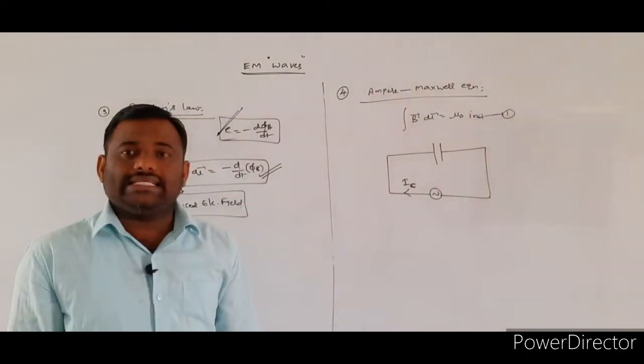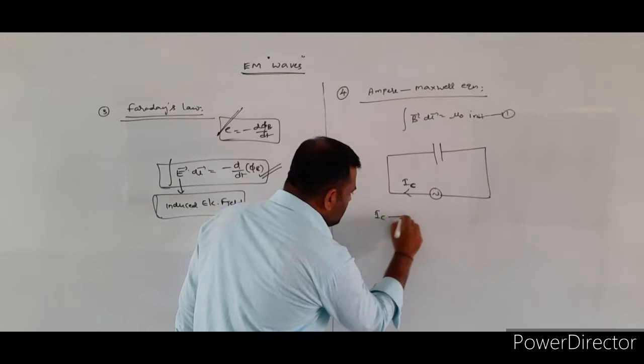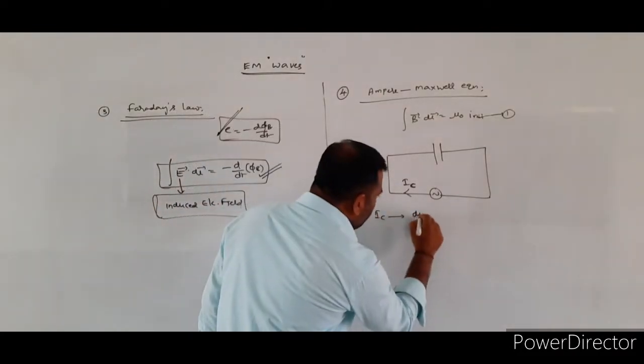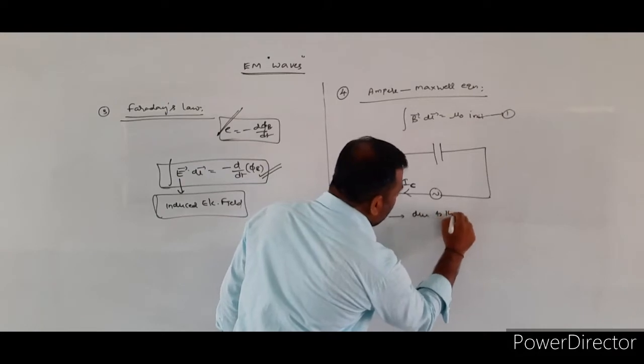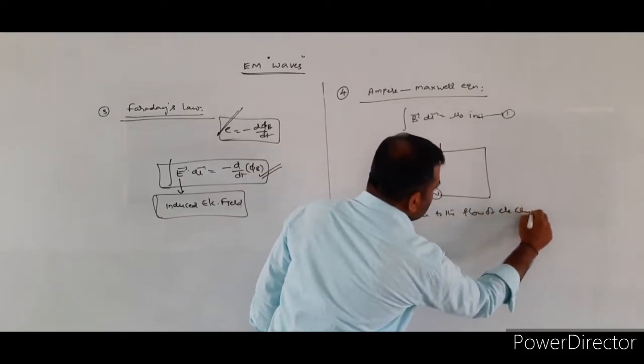This conduction current exists due to the flow of electrical charges.